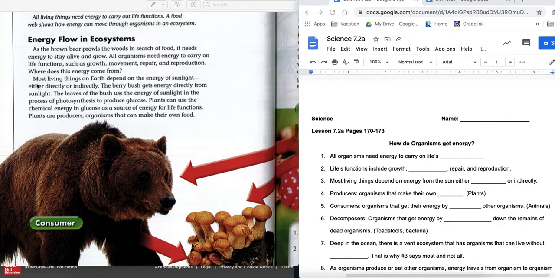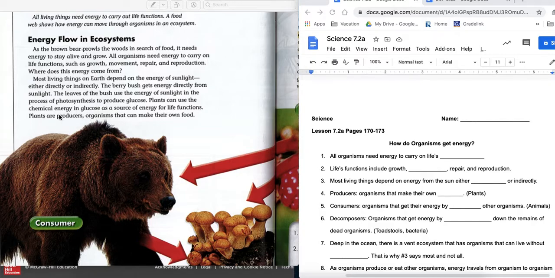Most living things on Earth depend on the energy of sunlight, either directly or indirectly. So you got number 3 in your notes with directly. What that means is the berry bush gets energy directly from the sunlight. The leaves of the bush use the energy of the sunlight in the process of photosynthesis to produce glucose. Plants can use the chemical energy in glucose as a source of energy for the life functions.